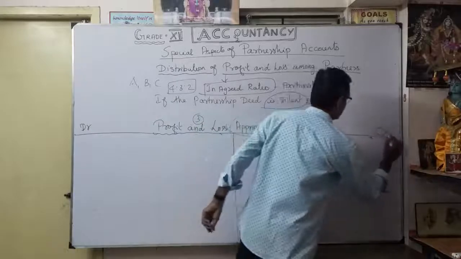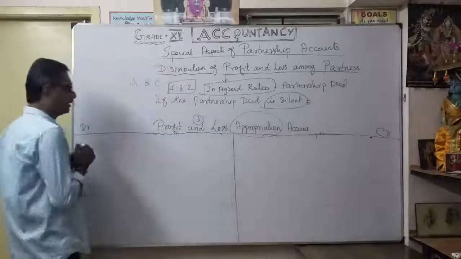As you know very well, there is a debit side and a credit side. So what will become?